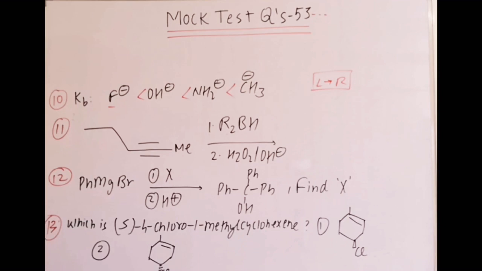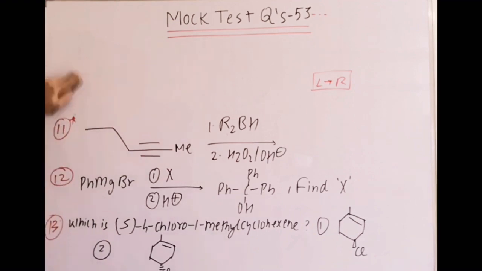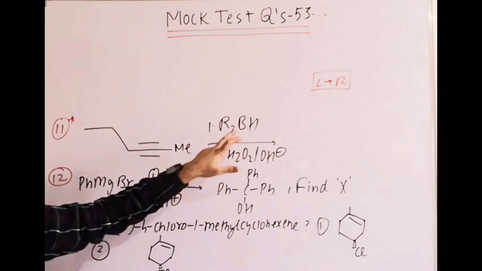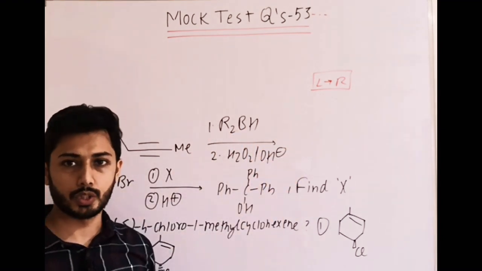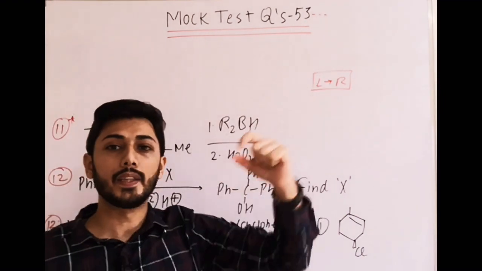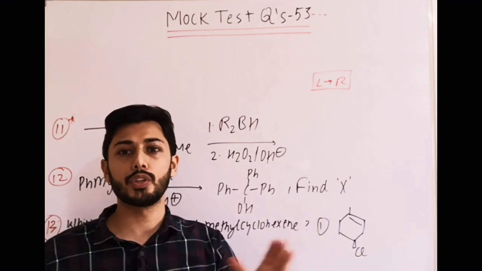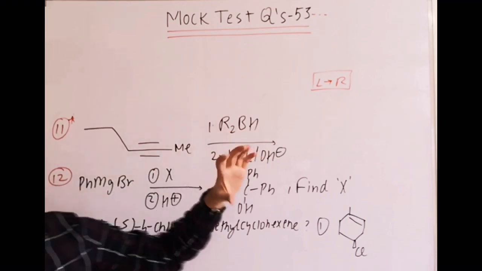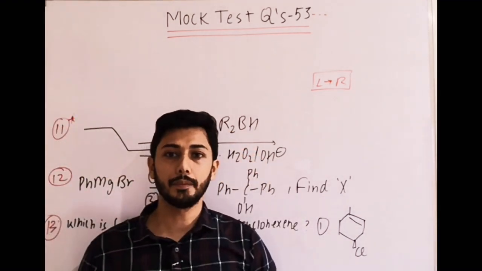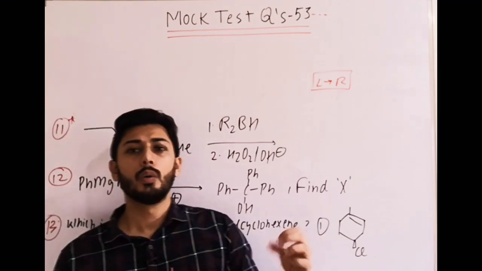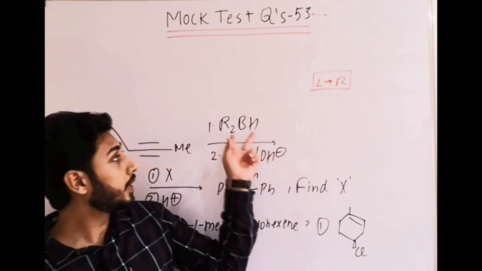Next question is slightly different. Why slightly different? Although you can give the answer easily, that it is a triple bond with R2 borane. It is actually dialkyl borane, or we can say it is just like hydroboration oxidation. In the last test discussion, 51-52, I mentioned the mechanism of hydroboration oxidation. In that part we have not taken R2BH. Why? Because mostly we use B2H6 or BH3. But in case of alkyne, what happens? We can write the product with that also, but there are some modifications possible, like we can take R2BH.